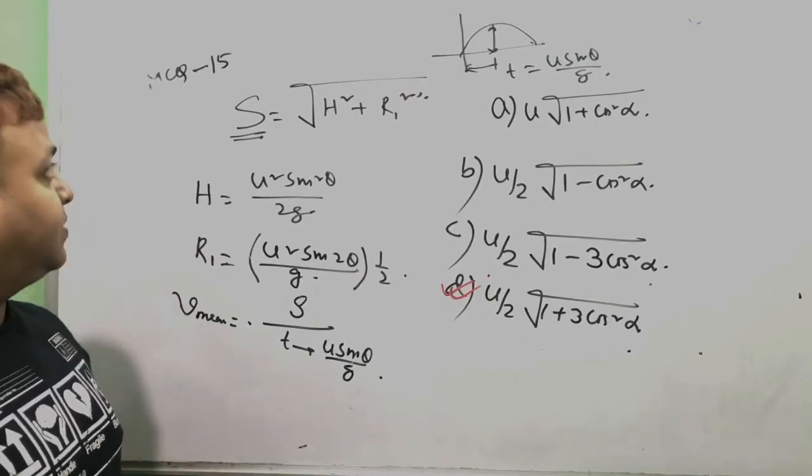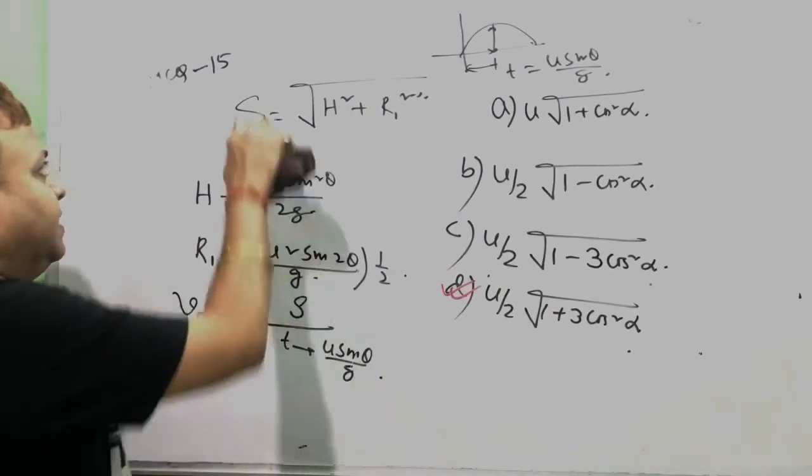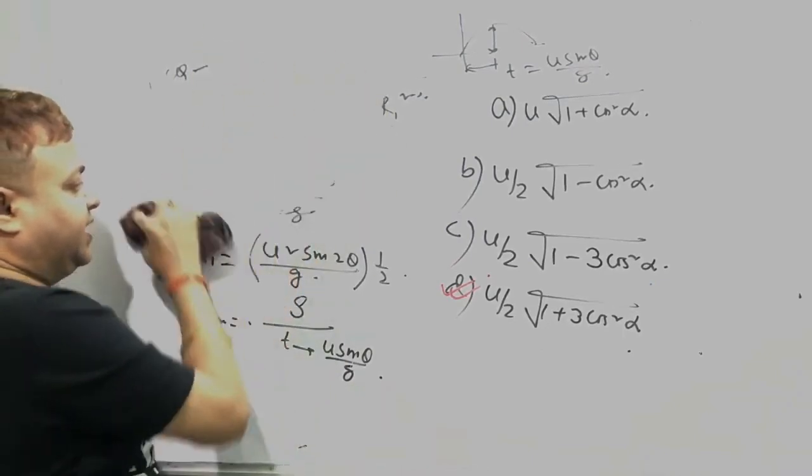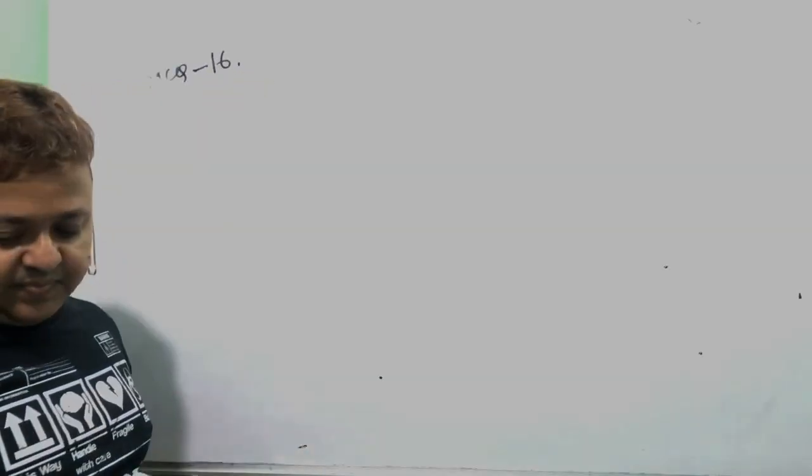It hits the ground with a velocity 3 times of the initial velocity.